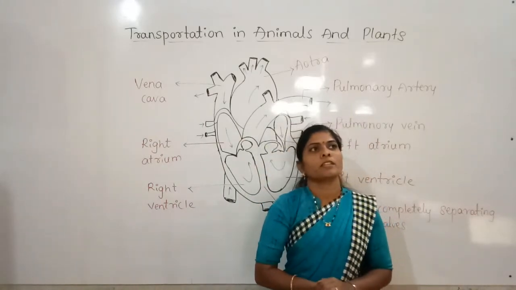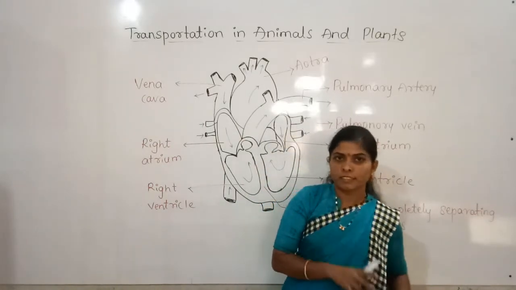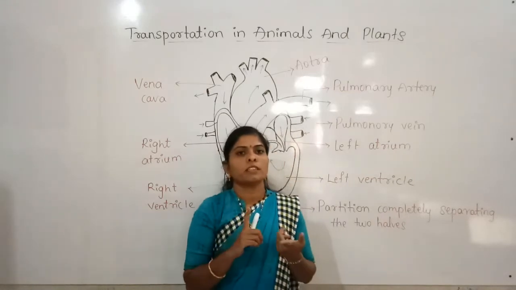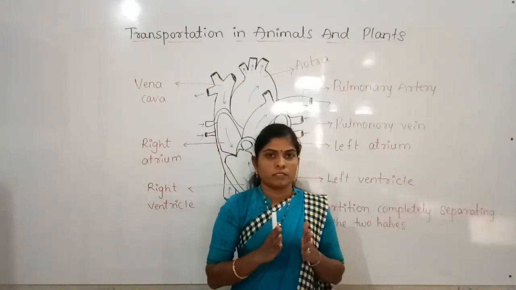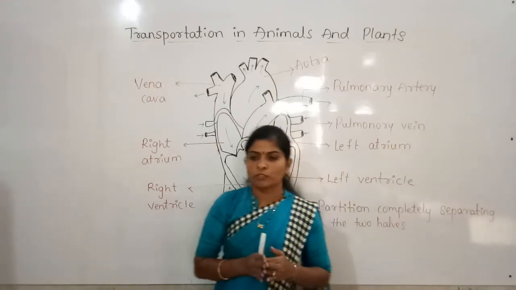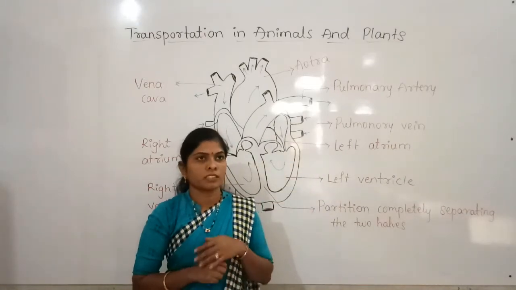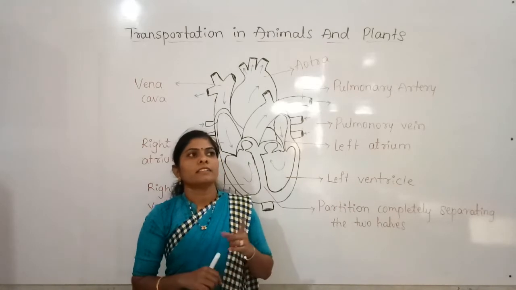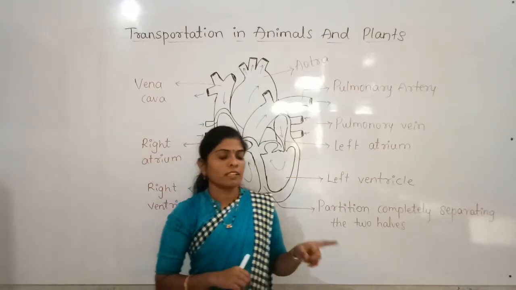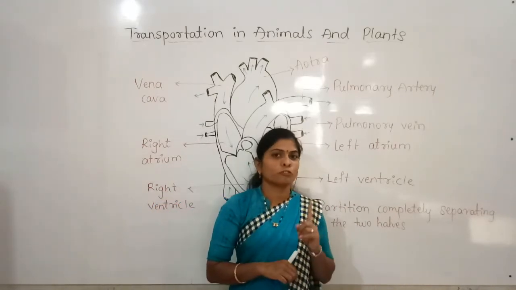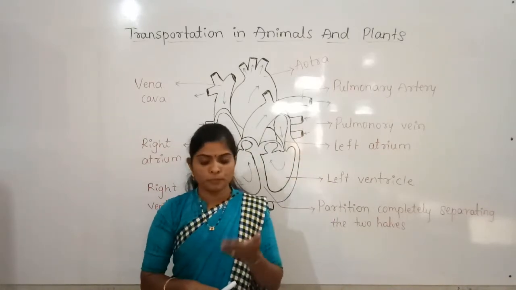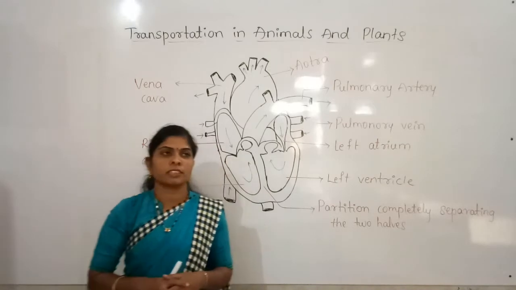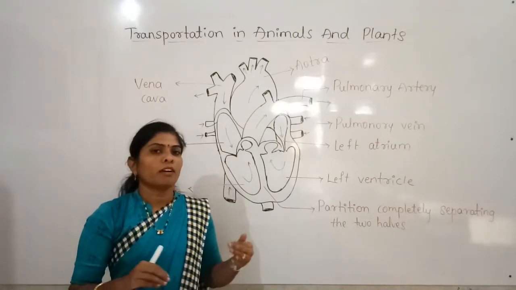The circulatory system consists of the heart and the blood vessels. Together they function, and in this system the blood flows through the blood vessels and carries oxygen and also carbon dioxide. So that we have discussed already.